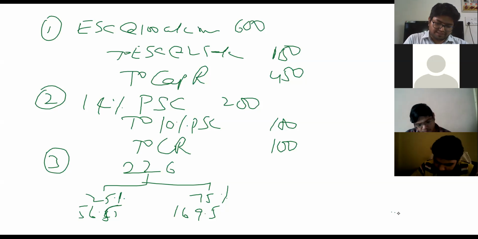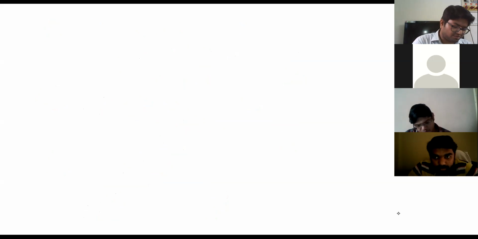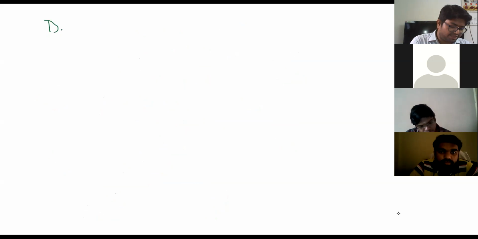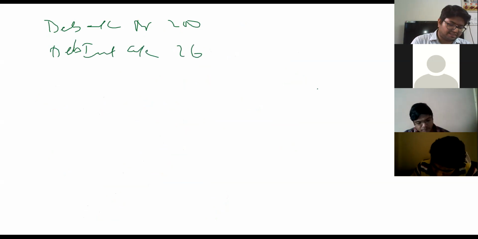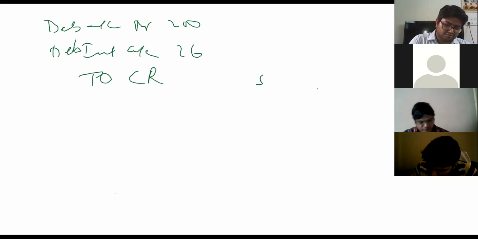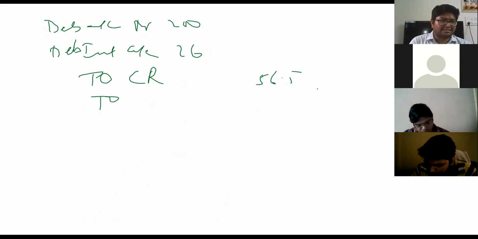So first, please see that we will write separate entries. Your entries would be like this: debentures account debit 200, debenture interest account debit 26, to capital reduction it is 25%, 56.5, to, he says for the balance they will accept equity shares, no?